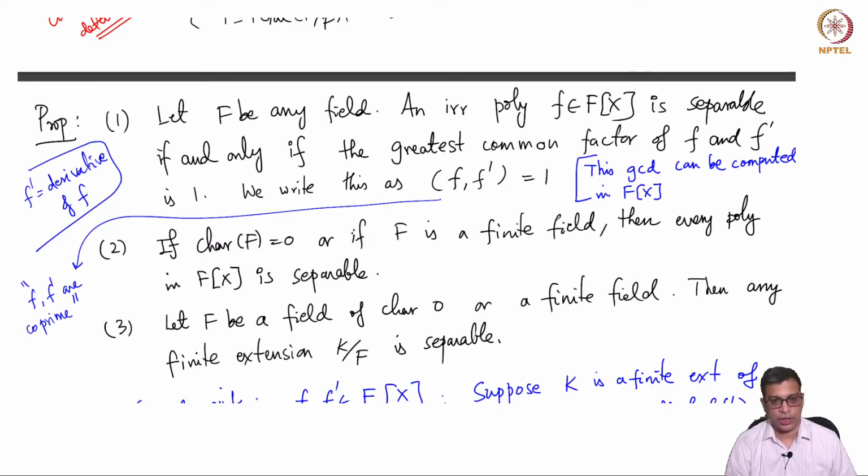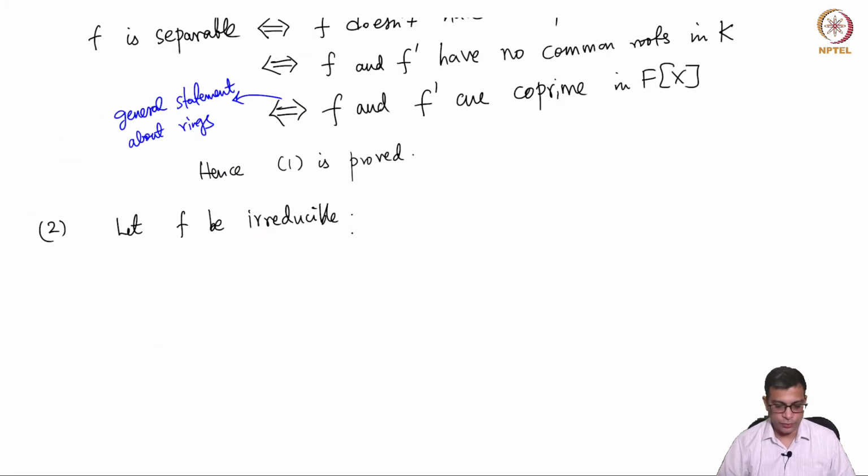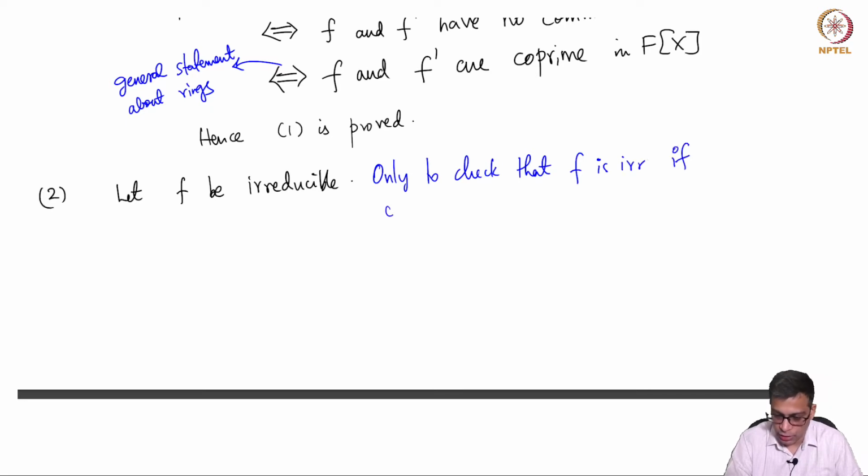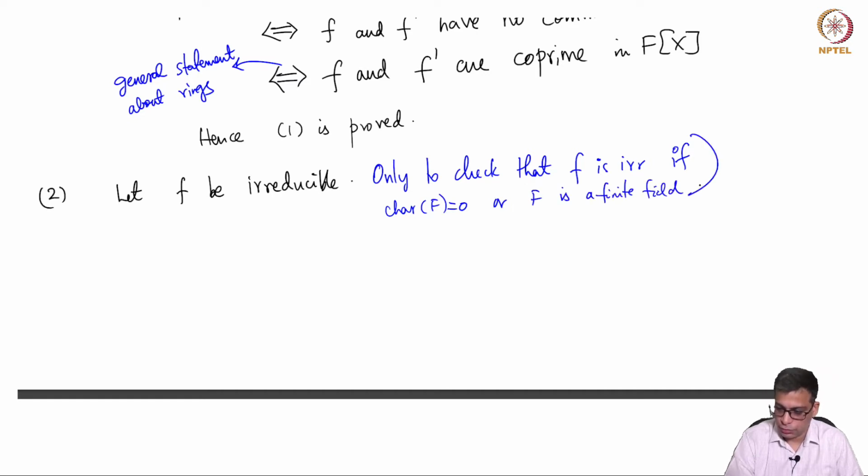The second statement is that every polynomial is separable if the field has characteristic 0 or if it is a finite field. That means the irreducible factorization of every polynomial has the property that every irreducible polynomial appearing in the factorization is separable. So, we need to only prove that it is separable. So, we only need to check that f is separable if it is irreducible and the characteristic is 0 or the field is finite. So, that is the goal.